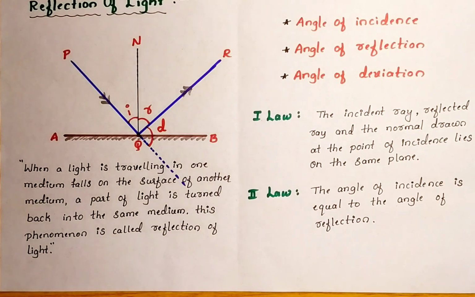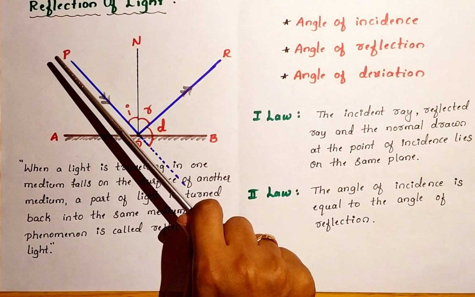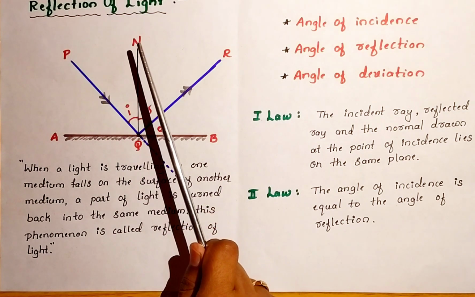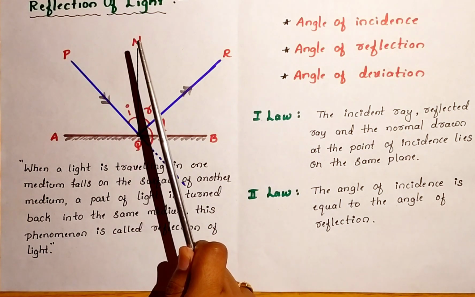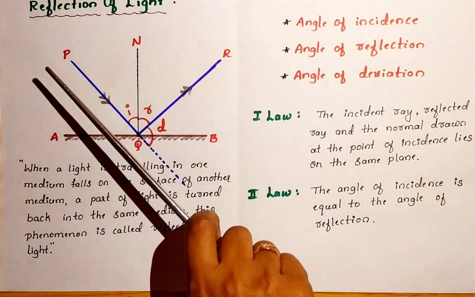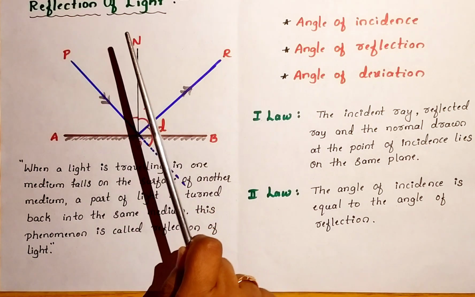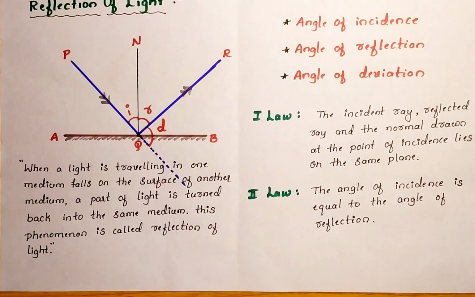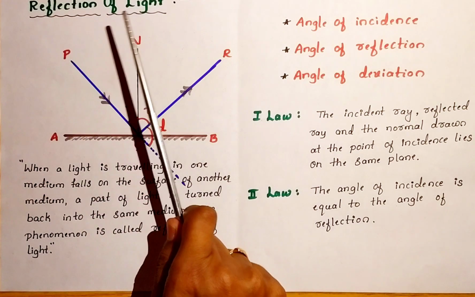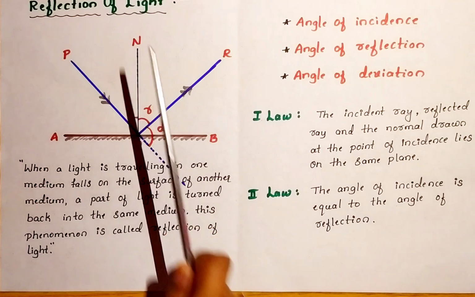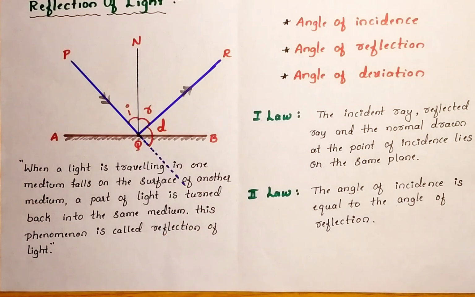Now the most important thing you can observe: let us imagine this incident ray is exactly on the normal, that is, normal incidence. What is the angle of incidence? It is exactly 0 because the light is exactly on the normal. When the angle of incidence is 0, the angle of reflection is also 0 according to the second law of reflection.